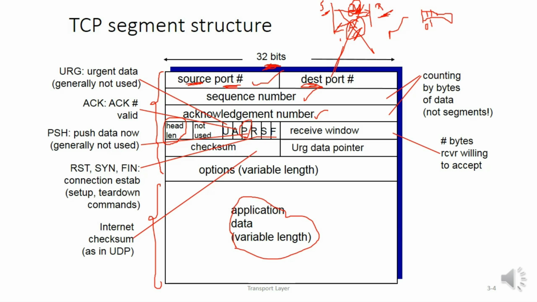You can see here the next field we have in the segment, that is the receive window, which is very important for the sender to control the data flow between the sender and receiver. How can the data flow be controlled? If the sender is sending 10 segments, the receiver also should be ready to accept all 10 segments.